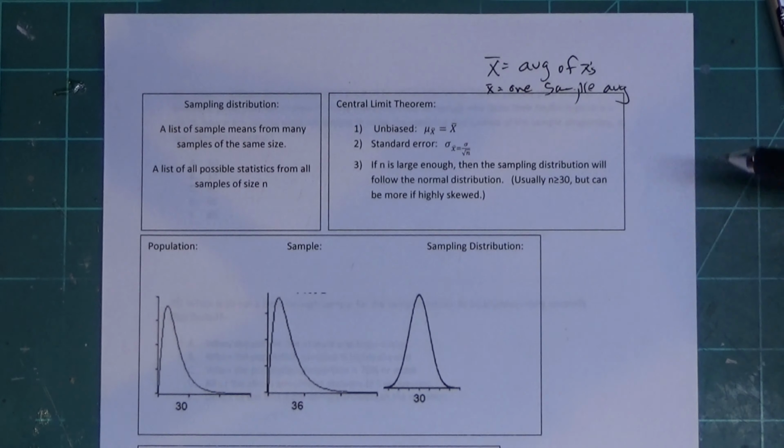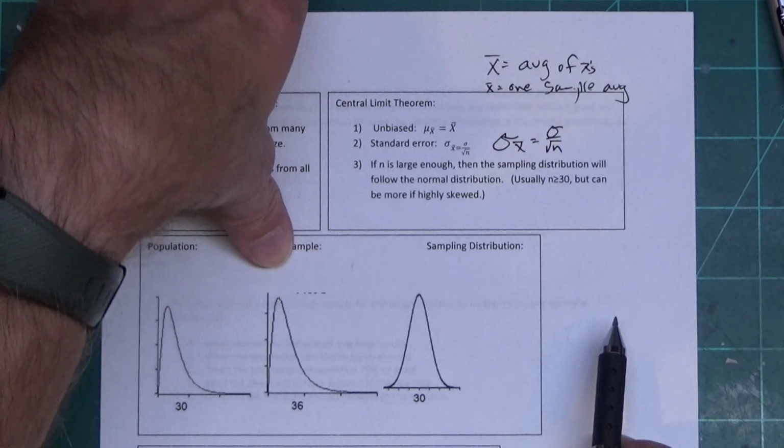Standard error, this is taking the population standard deviation and dividing by the square root of n. I didn't realize that was written poorly. I'll have to fix it. And part 3 says, if n is large enough, the sampling distribution will follow the normal.